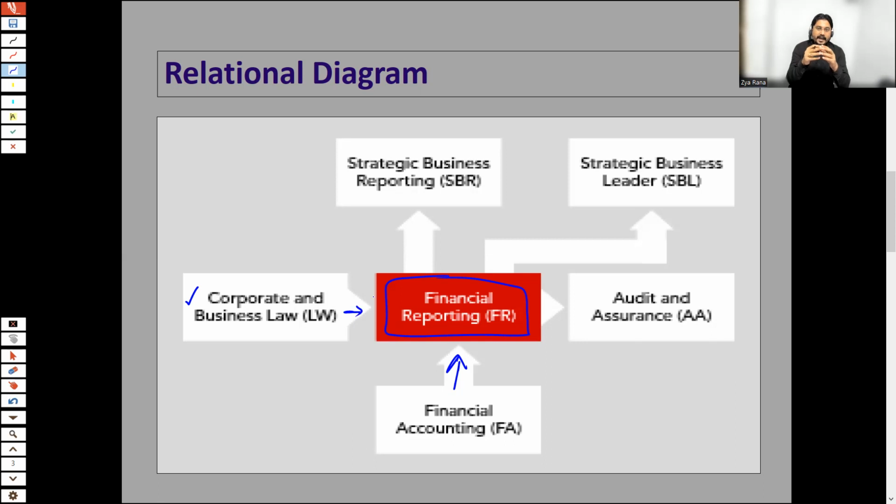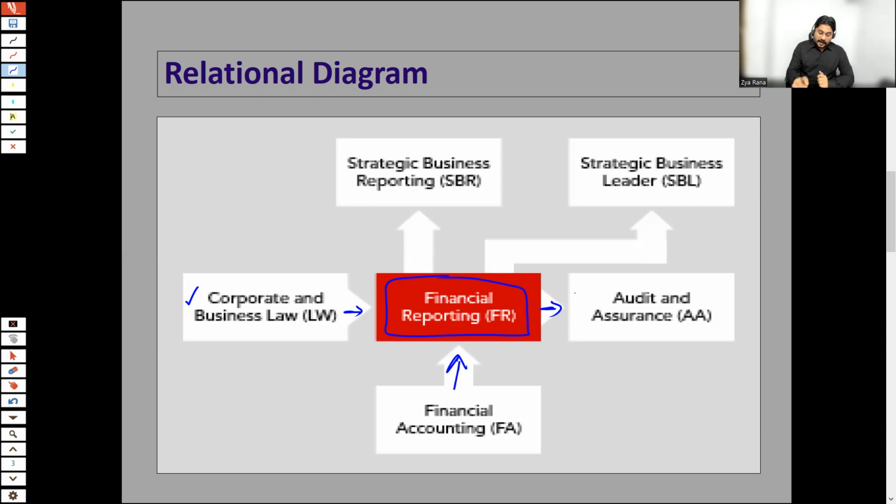Furthermore, as we shall be learning about the preparation of financial statements and financial reports, the same financial reports are audited. For auditing purposes, this FR knowledge is also relevant for the paper F8, Advanced Audit and Assurance.